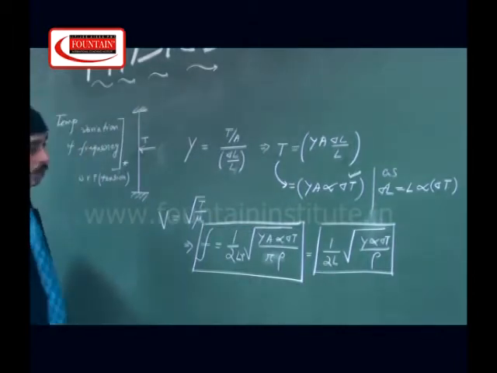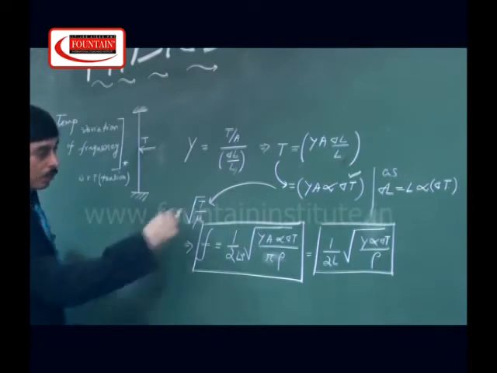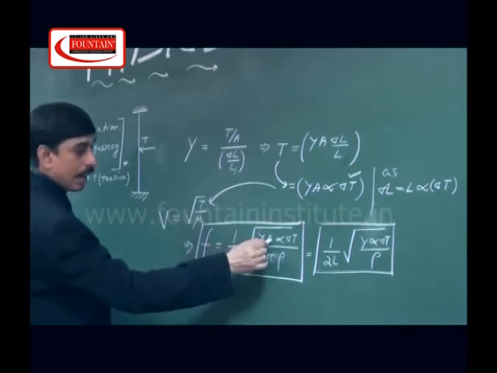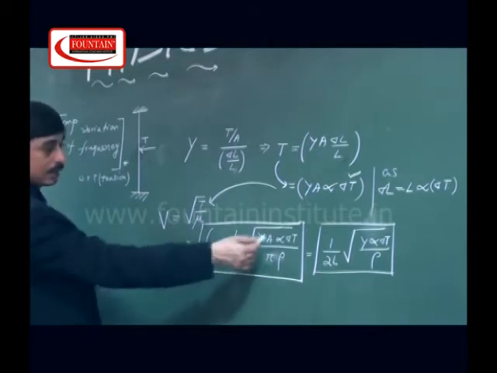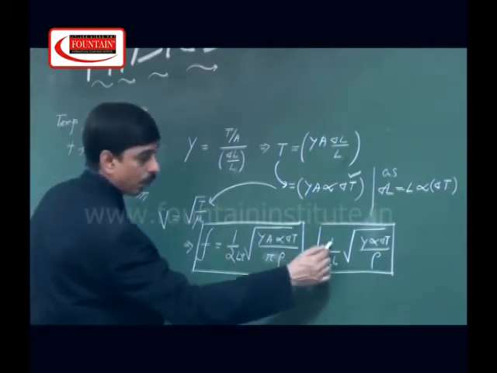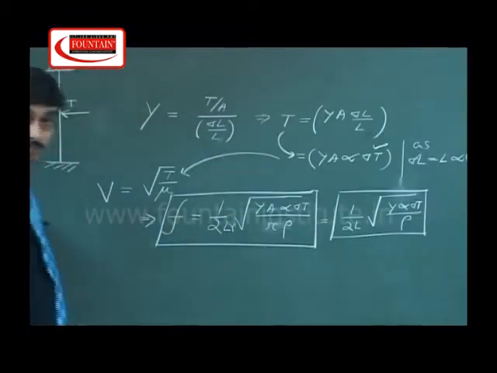If we put this into the velocity equation, root of T by mu, and input T, we get Y A alpha delta T upon pi r squared rho. Cancelling, we get a simple law: 1 upon 2L root of Y alpha delta T upon rho.